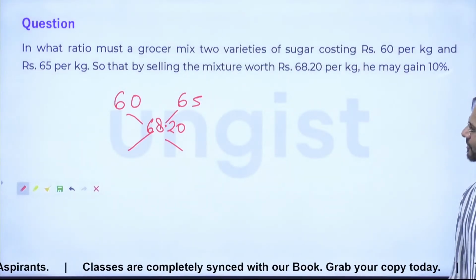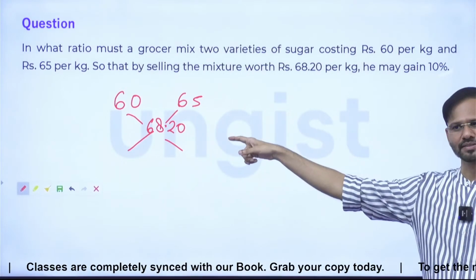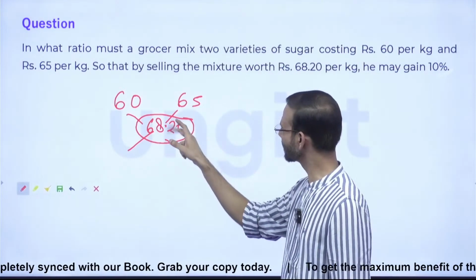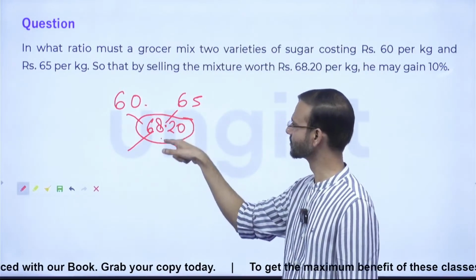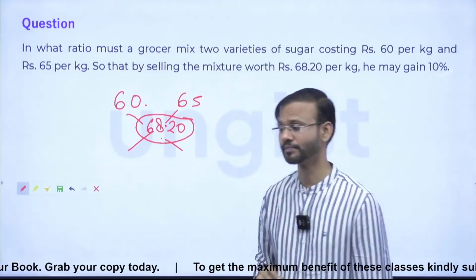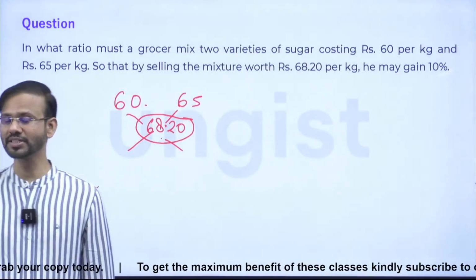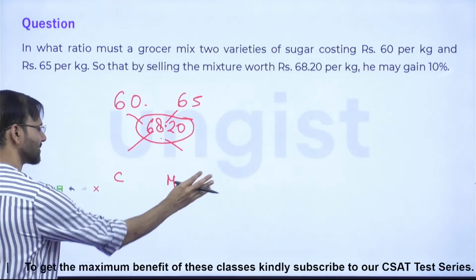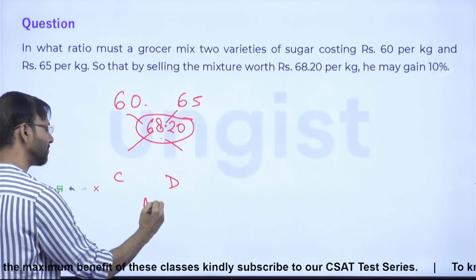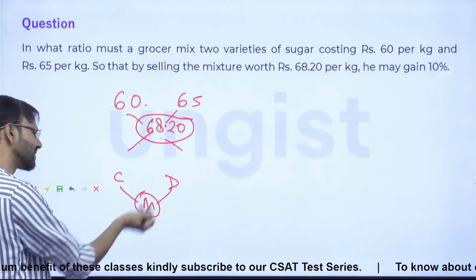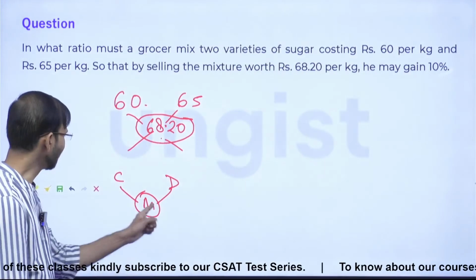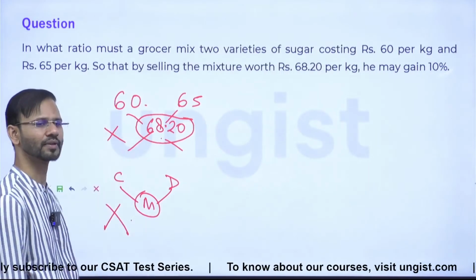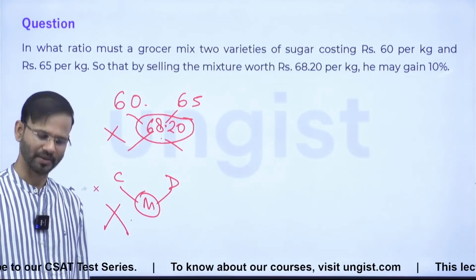Yes. See, all of you, we cannot solve this question like this. The reason is this number is not lying between these two numbers. Think on it, right? What is the concept? The concept says C, D and M, right? M is the mean price which lies between these two prices, right? So this is not lying in this range actually.